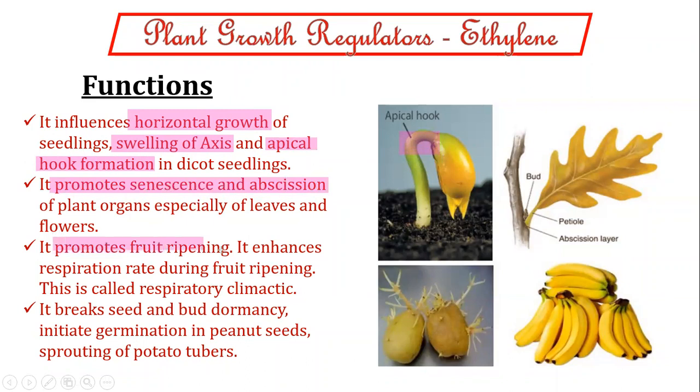It promotes fruit ripening and enhances the respiration rate during fruit ripening, and this is known as what? Respiratory climacteric. So what is the respiratory climacteric? That is, the respiration rate is increased during the time of fruit ripening with the help of ethylene, and such a process is known as what?